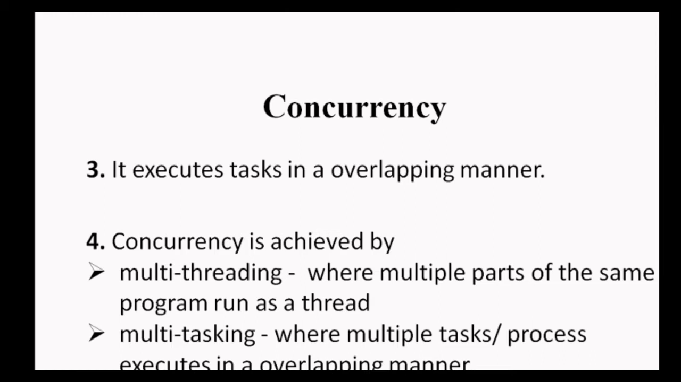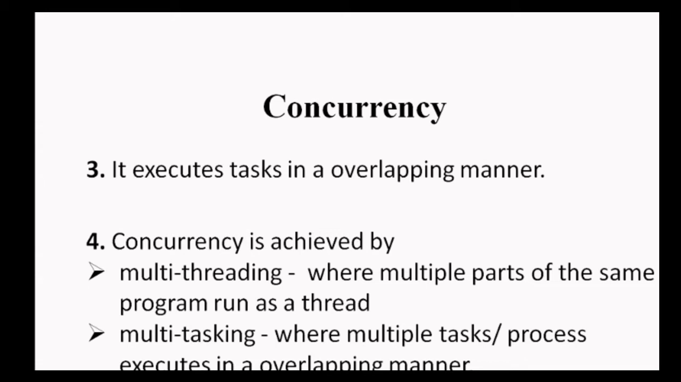Now a real world example of concurrency: a person who is cooking and washing clothes at the same time. The person is dealing with two tasks, cooking and washing, but at a particular moment is focused on a single task. Either he or she will cook or will wash the clothes. So this is the basic concept of parallelism and concurrency.